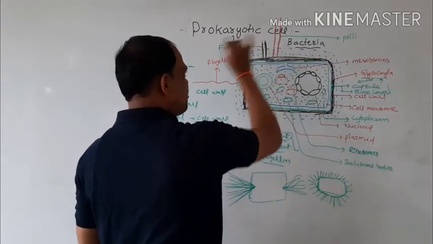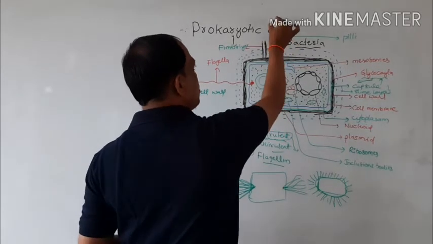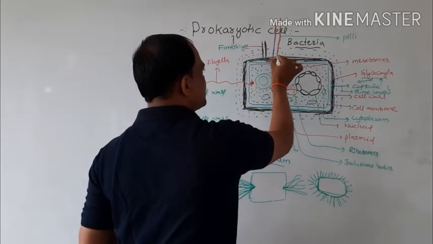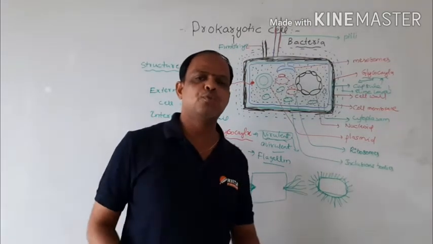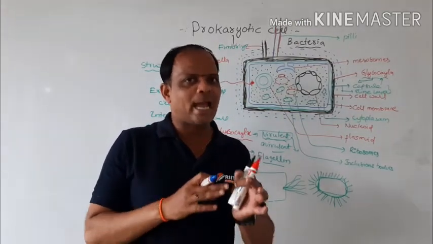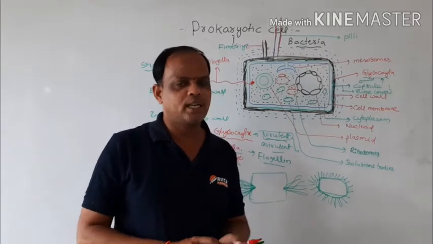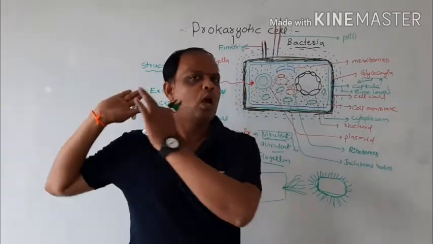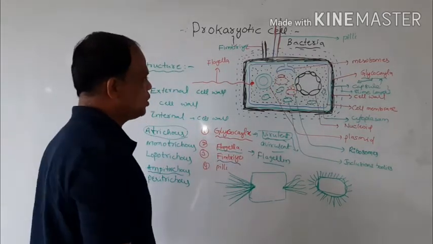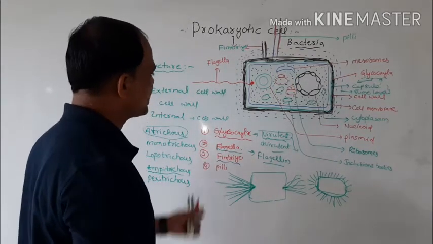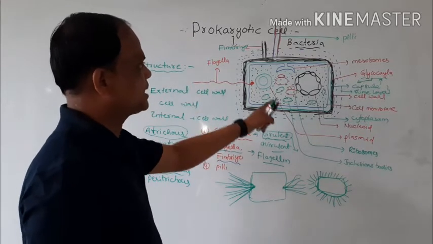So this is the use of fimbriae. And a hollow, tube-like structure is called pili, and this is used for conjugation and transfer of genetic material from one organism to another. Okay, so these are the external structures of bacteria.